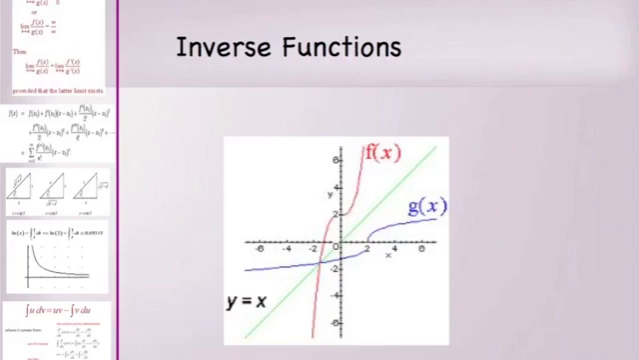So this picture on the front page is a lovely picture. The green line is the line y equals x. The blue curve is g of x. The red curve is f of x. And if you remember from your algebra days that inverse functions are reflections of each other across the line y equals x, then hopefully you can see that f and g are in fact inverses of each other.